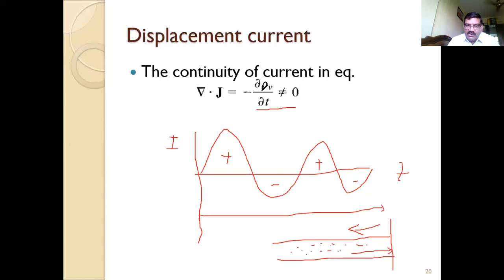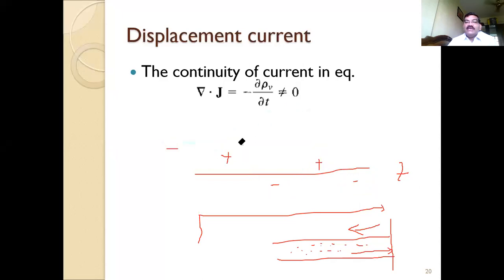That is, the partial differentiation of rho v with respect to time will be zero, for a steady current. But for time varying current, the number of electrons, the quantity, is also increasing, decreasing, and the direction is also changing. So if this is a variable quantity, the partial differentiation cannot be zero. We know the mathematics. So this is not true.